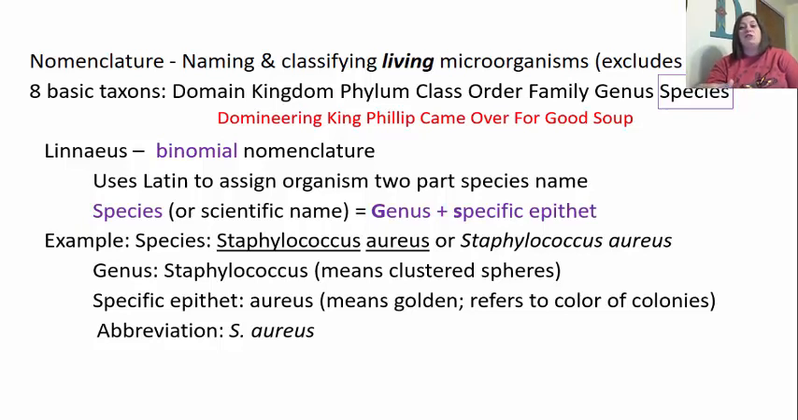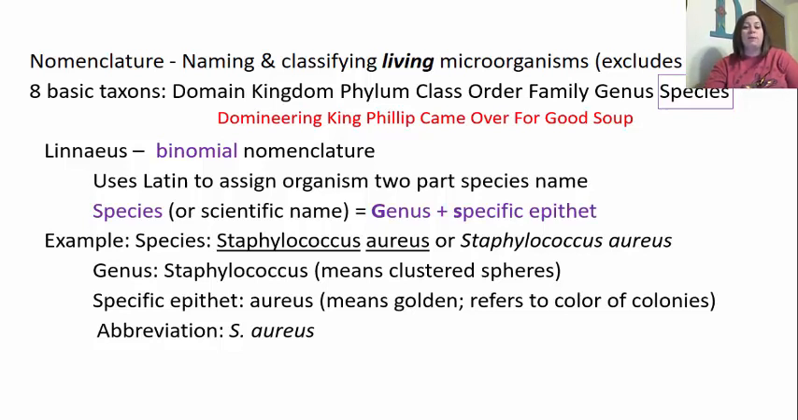Okay, the aureus, which is the specific epithet, is not capitalized. Now, when we break this down, when we're looking at microorganisms, sometimes the name will tell you something about it. In this particular case, the genus, the group Staphylococcus, means that they're clusters of spheres. So the staphylo tells you it's clusters, and the coccus tells you that they're sphere-shaped. The specific epithet here, the aureus, means golden, and it refers to the color of the colonies that it grows